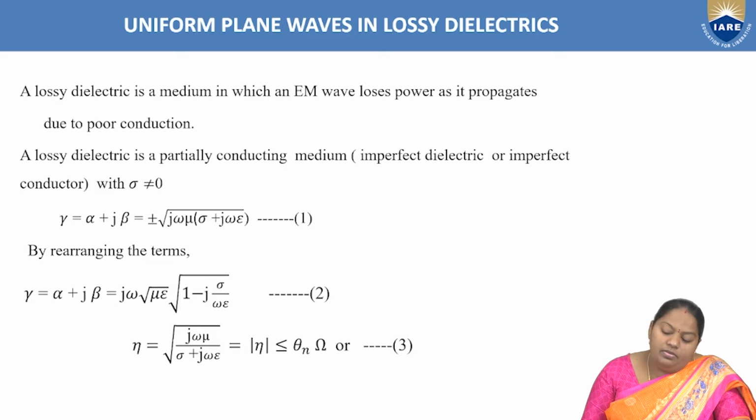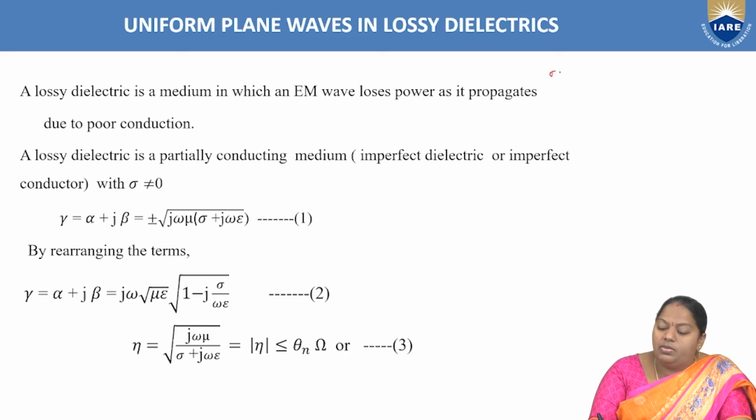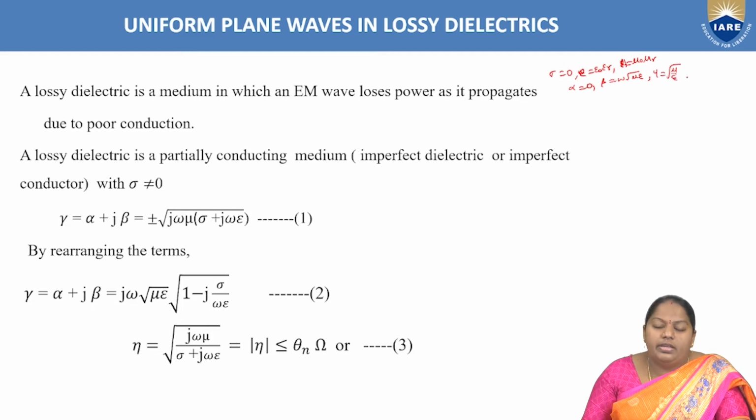There we assume sigma equal to 0, epsilon equal to epsilon naught into epsilon r, mu equal to mu naught into mu r. Depending upon that, alpha equal to 0, beta equal to omega root mu epsilon, and eta equal to root over mu by epsilon are obtained.